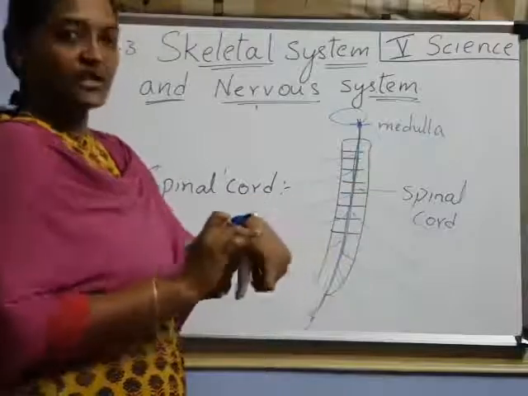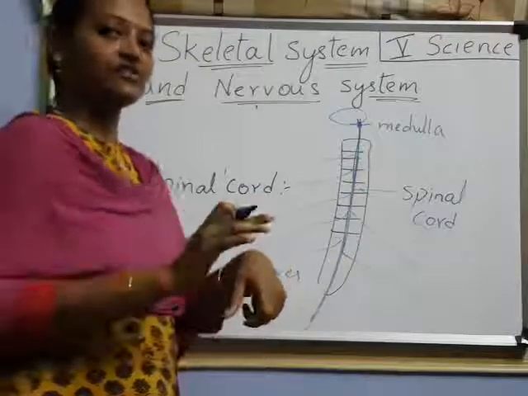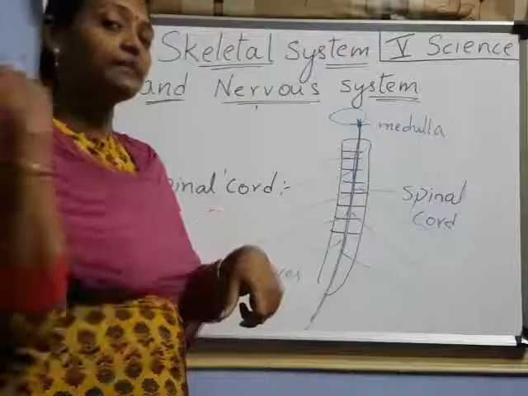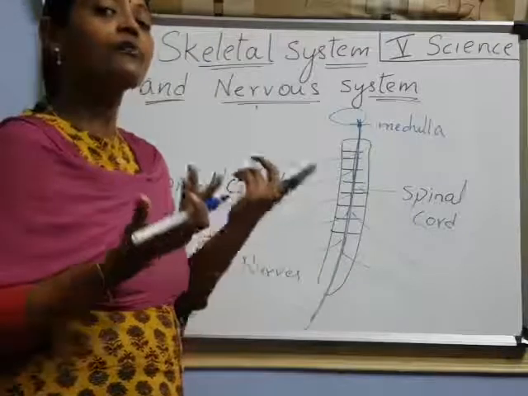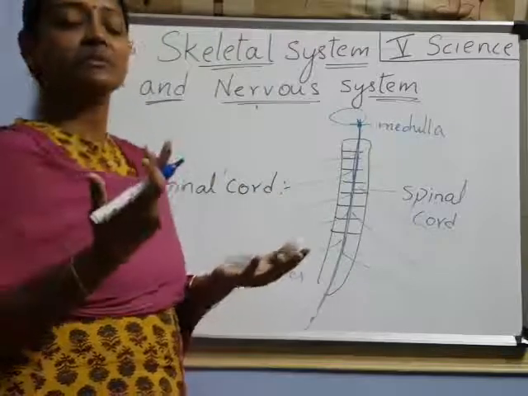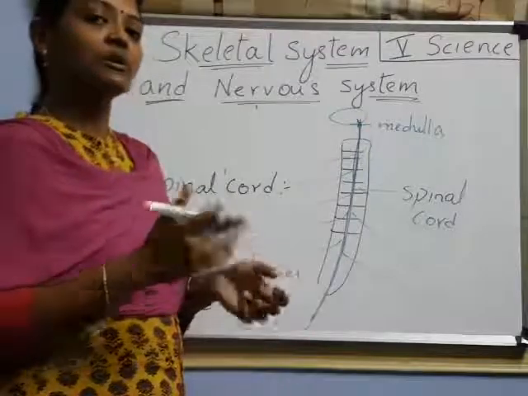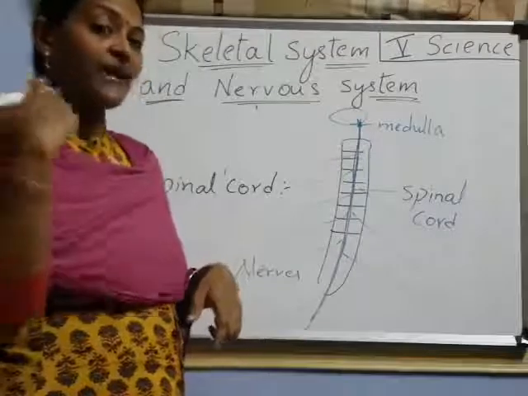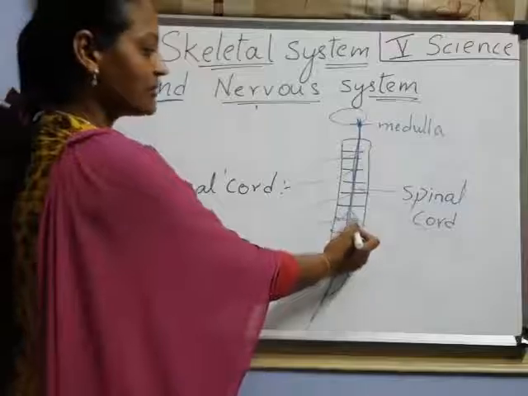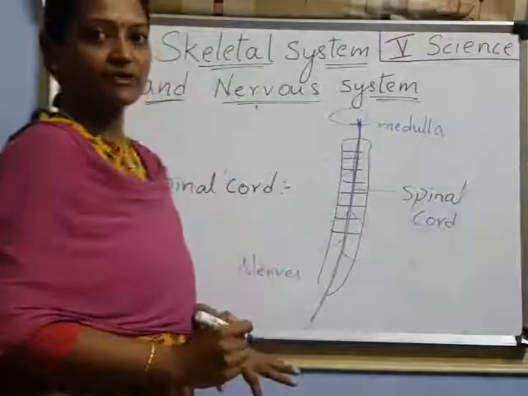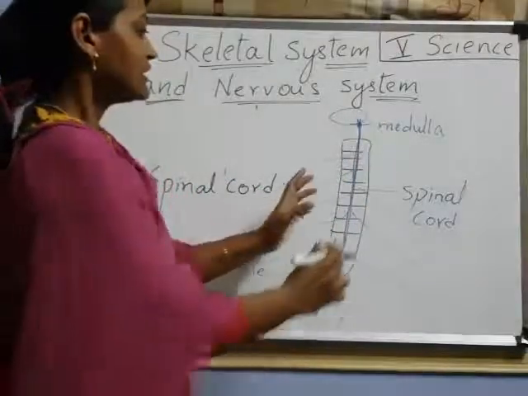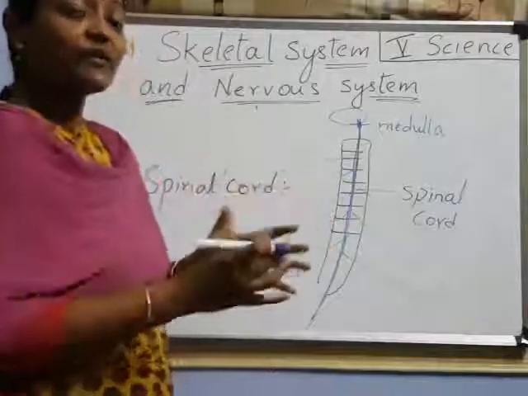Suppose anyone touches you at the back. You came to know. How did you come to know? You are not seeing that person, but you came to know. How? Because those nerves pass the information first to the spinal cord and then to the brain. Understood? So the spinal cord is a bundle of nerves.